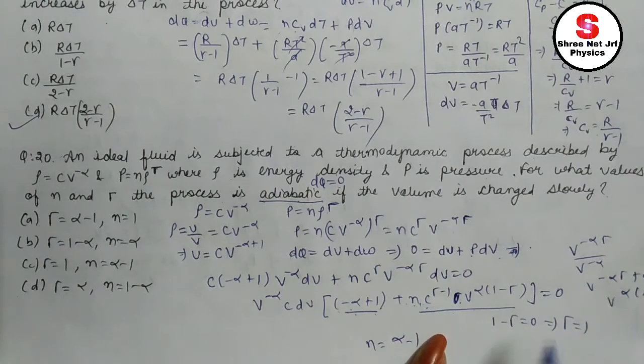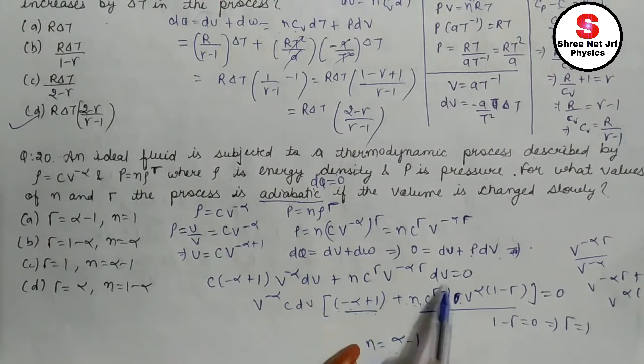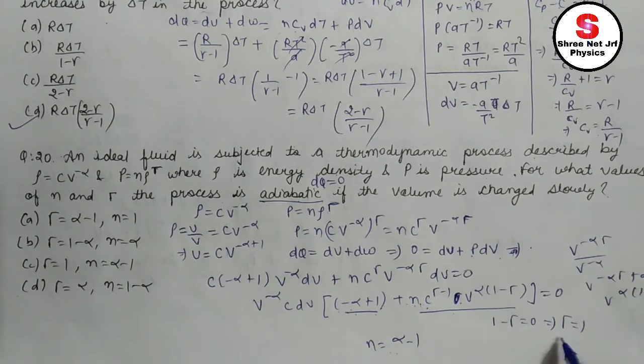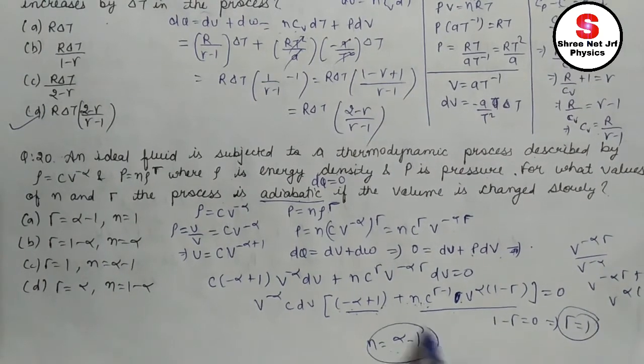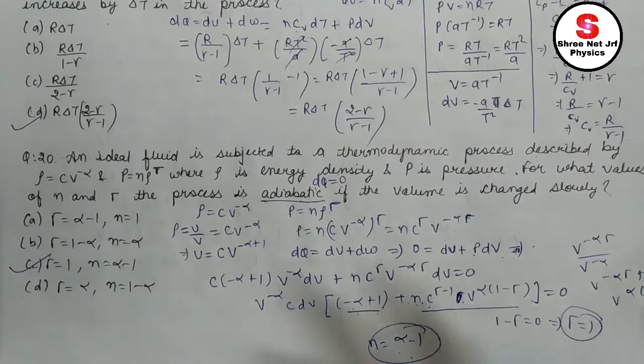Gamma is equal to 1. Then I can use the opposite of this in negative of this, so that both terms can be cancelled out. Okay, so what I got: gamma equals 1 and n equals alpha minus 1. I think C, yeah, C is our right answer.